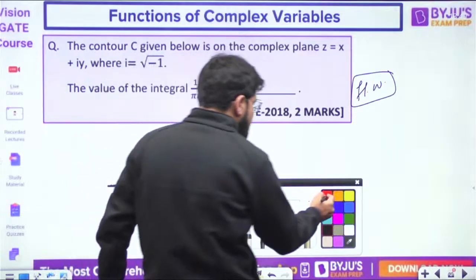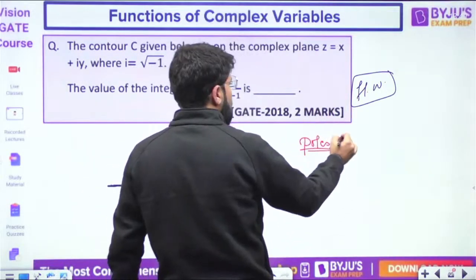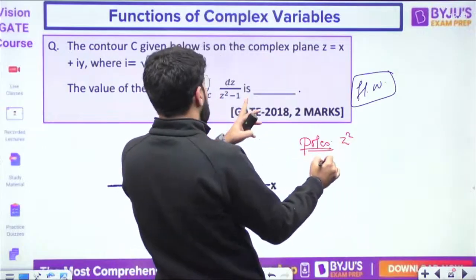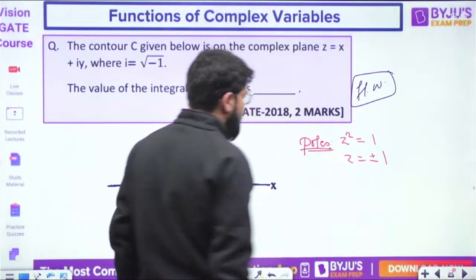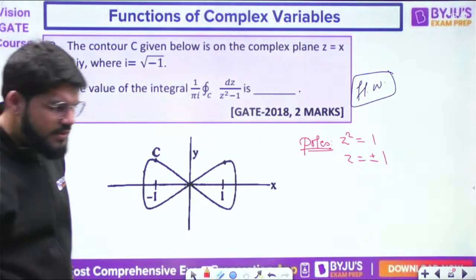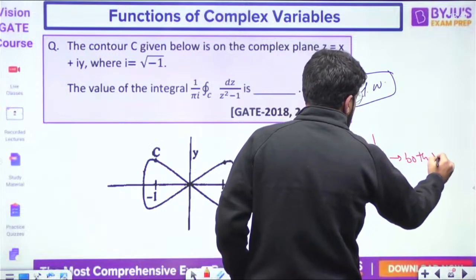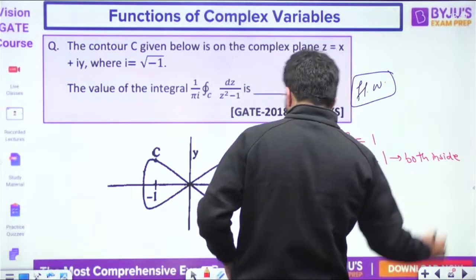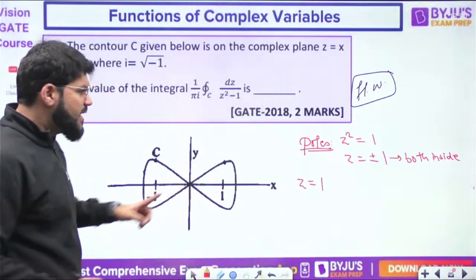So, look, first of all, let's look into the poles. I'll give you some hints and then you will solve as homework. The pole: z square minus 1 equal to 0, z square equal to 1, z equal to plus minus 1. Both are inside. But the difference is, please look into z equal to 1.